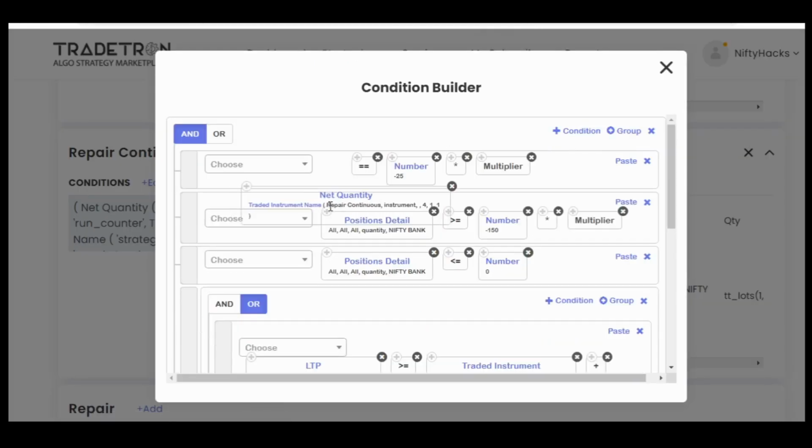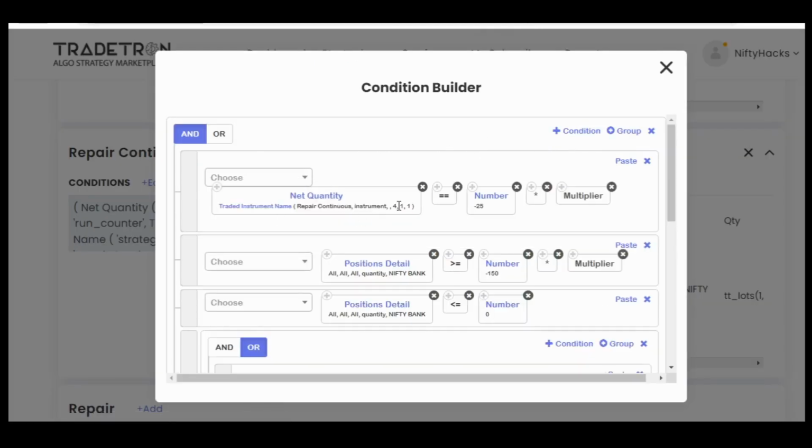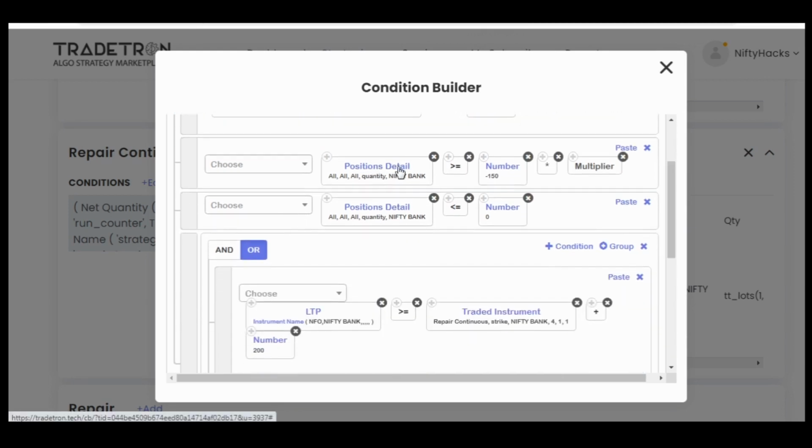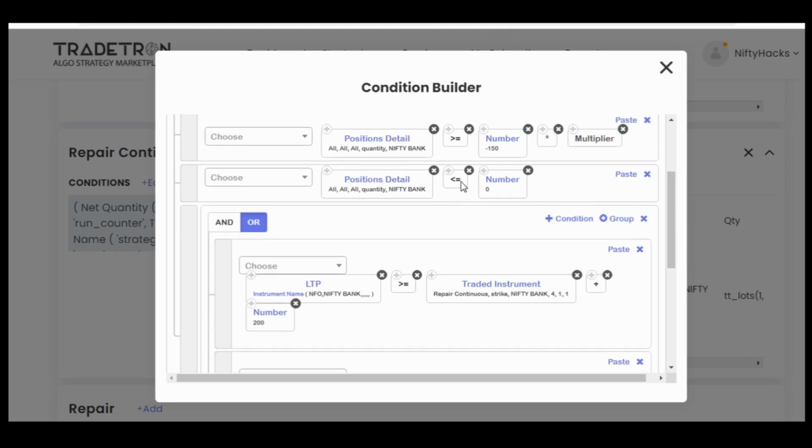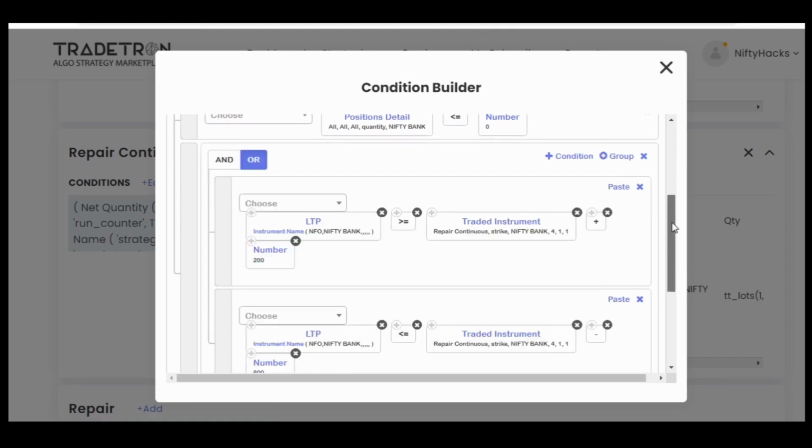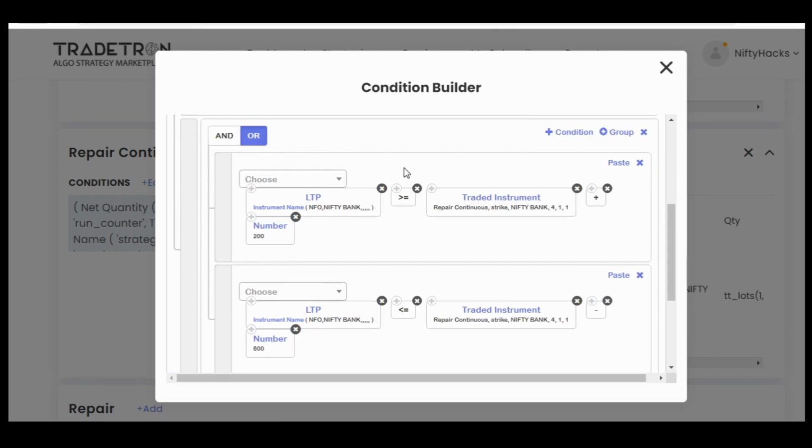So for that, repair continuous net quantity 411 should be minus 25 into multiplier. Here also the position detail all quantity should be greater than or equal to minus 150, and also less than or equal to 0. So if we want to exit the call now, the current price of Nifty Bank Index should be greater than or equal to the strike of RC411 plus 200 or minus 600.